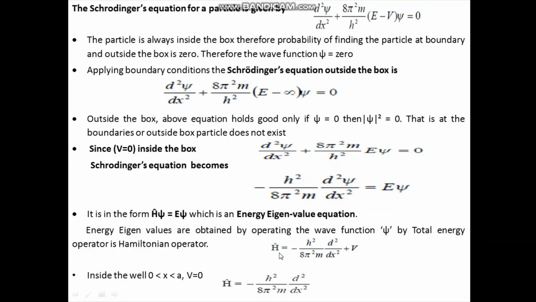So H cap is equal to −(h²/8π²m) d²/dx² + V. This is the form of the Hamiltonian operator. Now inside the potential well, V is equal to 0, so only the kinetic energy term remains, that is H cap equals −(h²/8π²m) d²/dx².